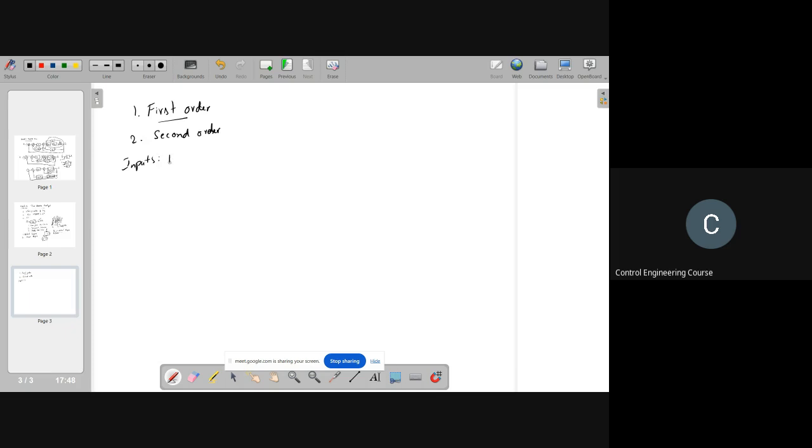So in this week, you will learn the response of the system to impulse and step. Ramp is also important, but these are the two mainly used test inputs.